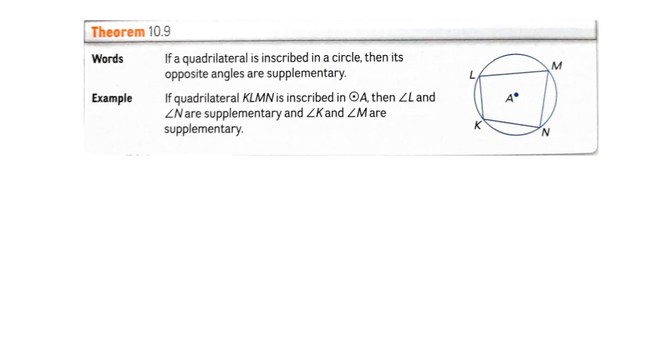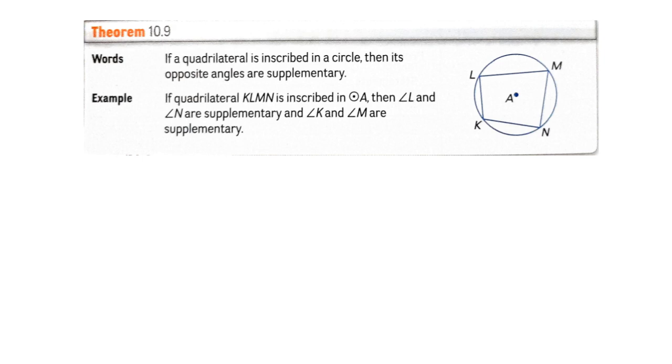The next theorem is about the angles of an inscribed quadrilateral, and I think that is something that Miss Laura had covered in her last week's video, but we can go very quickly over this theorem. It says that if a quadrilateral is inscribed in a circle, then its opposite angles are supplementary.